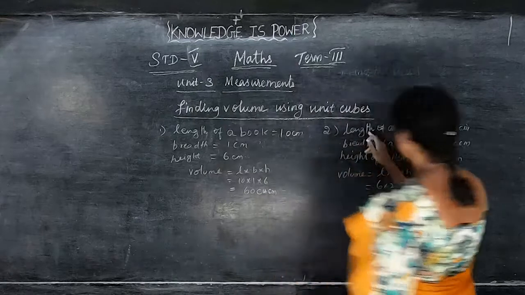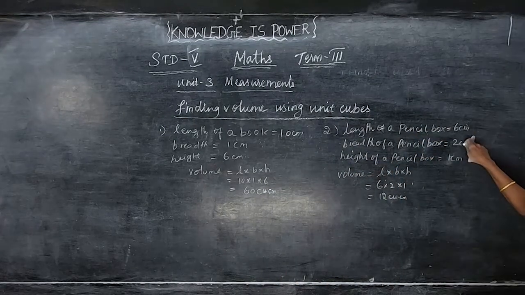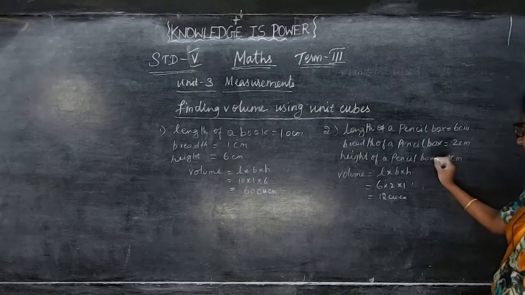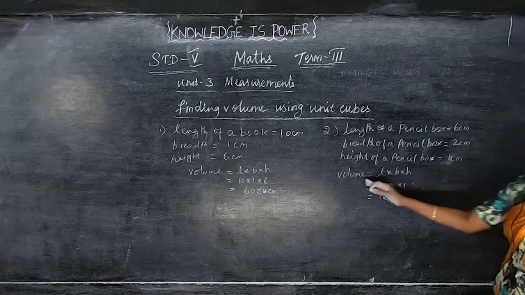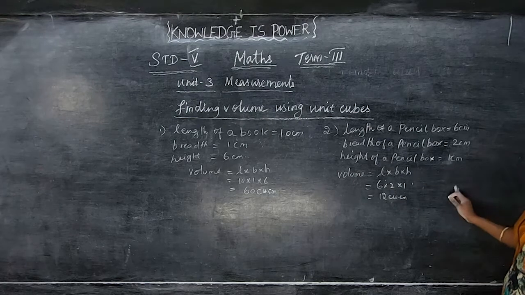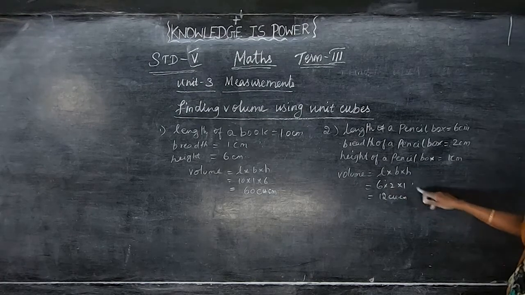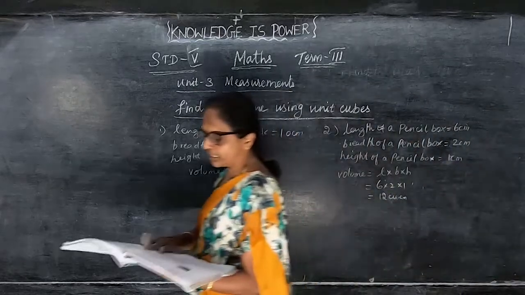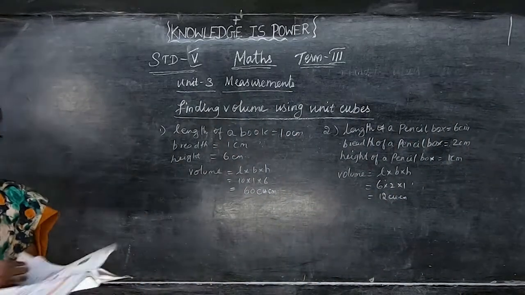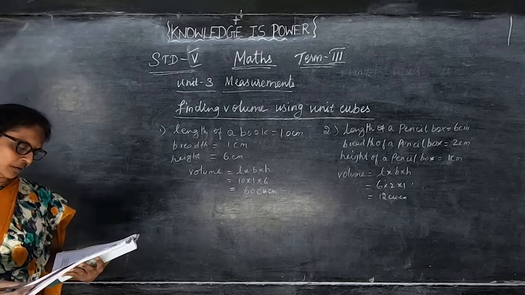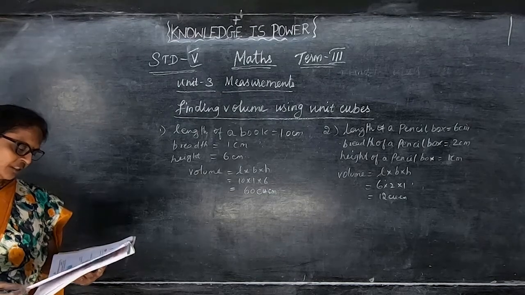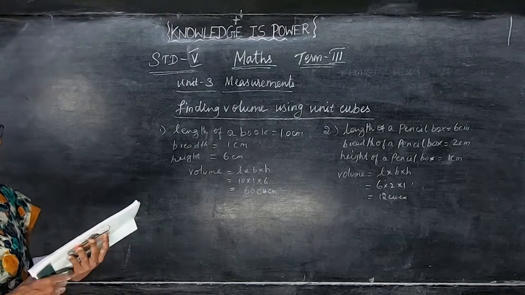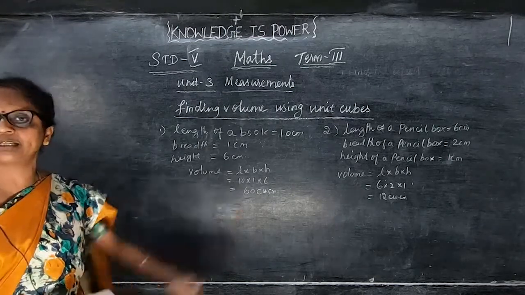And here, the pencil box: length of the pencil box is 6 centimeter, breadth is 2 centimeter, height is 1 centimeter. So volume is length into breadth into height, that is 6 into 2 into 1, equal to 12 cubic centimeter. Can you understand, children? This is the way of finding the volume of the cube. Units may be in centimeter or meters, but if they are asking in centimeter, you have to write cubic centimeter. Okay.